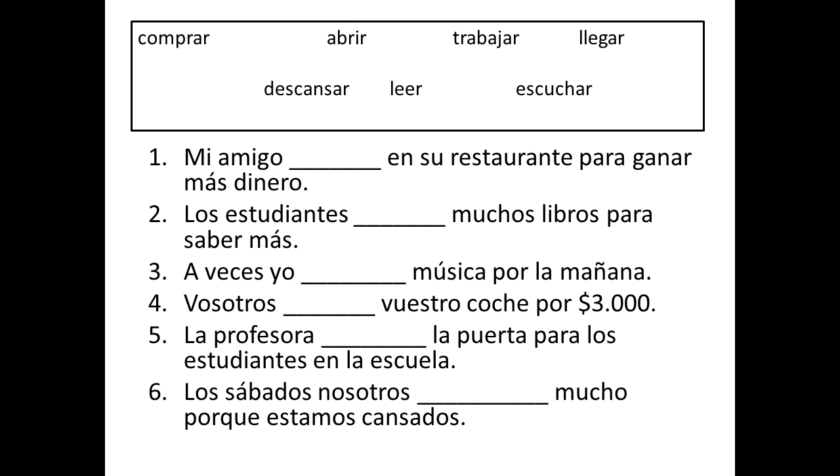And then the last activity, you have to fill in the blank and conjugate the verb. So pause it and then check your answers. Okay, there are the answers. Bring this to school tomorrow, and before the test, if you have any questions, I'd be happy to answer them. Okay, hasta mañana.